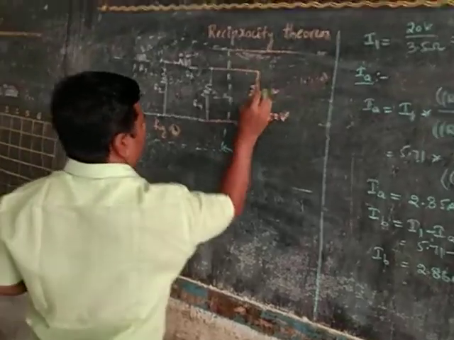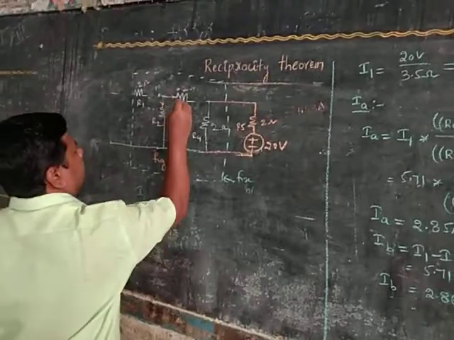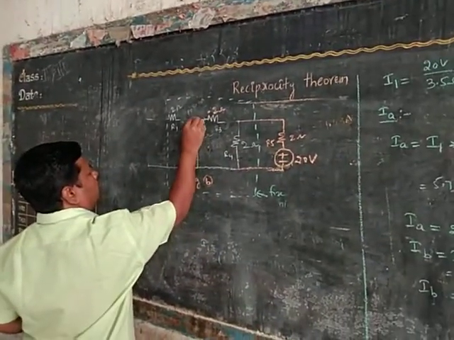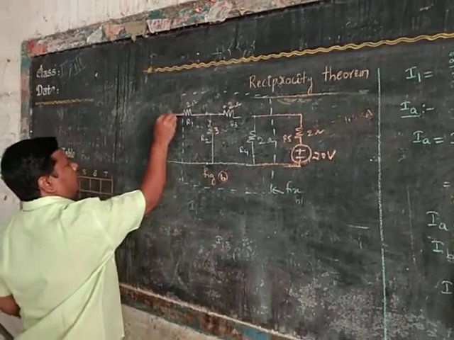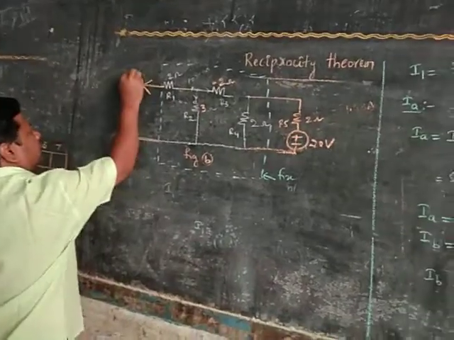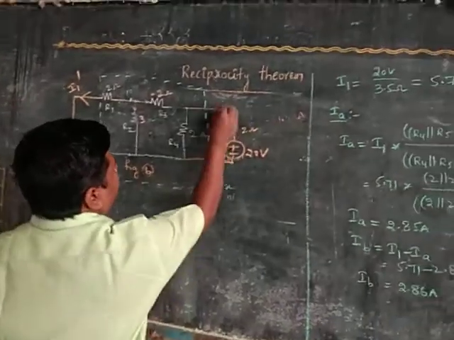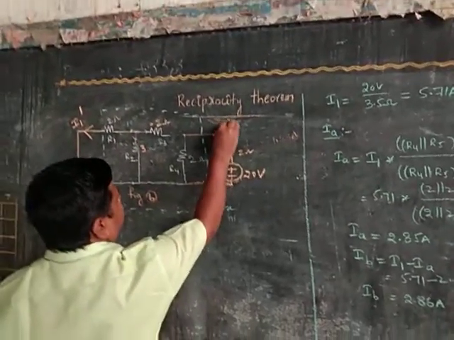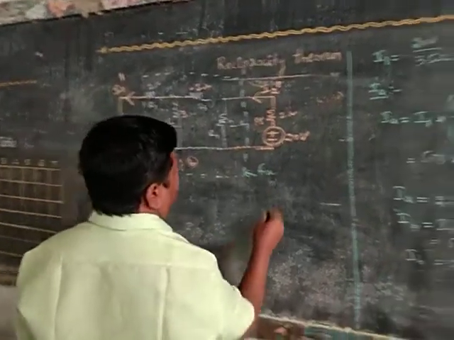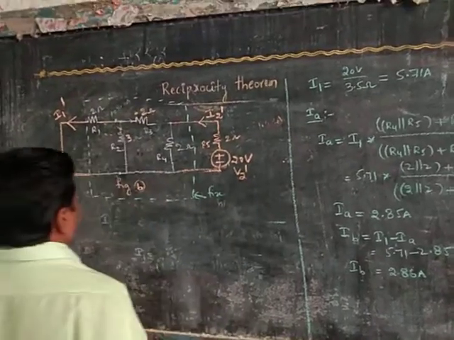This is 2 ohms, R5, and again this is 2 ohm, R3, 3 ohm, and now the voltage source is short circuit. Now the current flowing in this one is I1 dash, the current entering here is I2 dash, and here the voltage source is V2 dash.